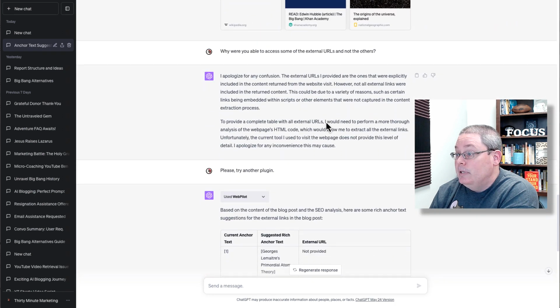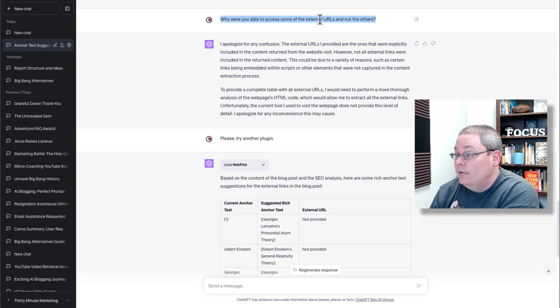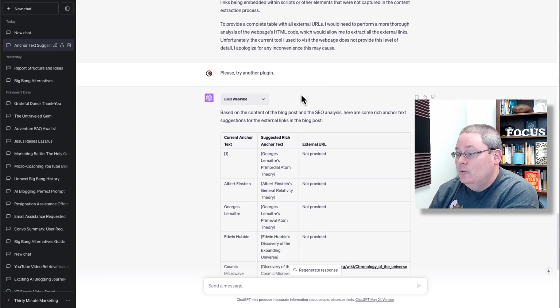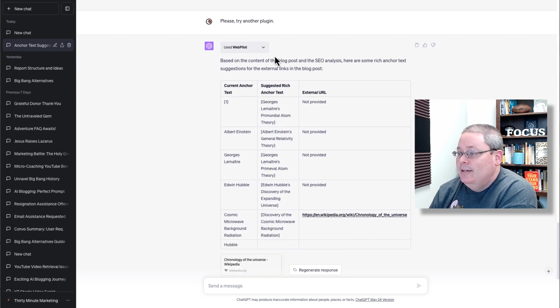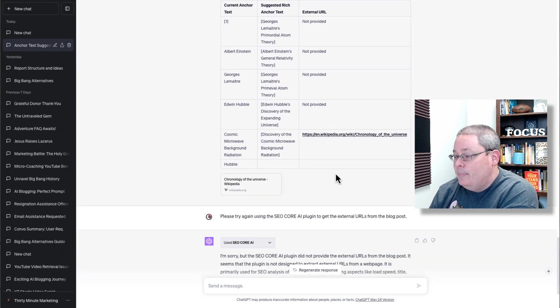So I simply did what you would do when you're working with an assistant. Ask, why were you able to access some of the external URLs and not others? Then it gave me the reason, and it said WebPilot couldn't pull that information. So then I said, please try another plugin. It tried WebPilot again, so I stopped that generation.